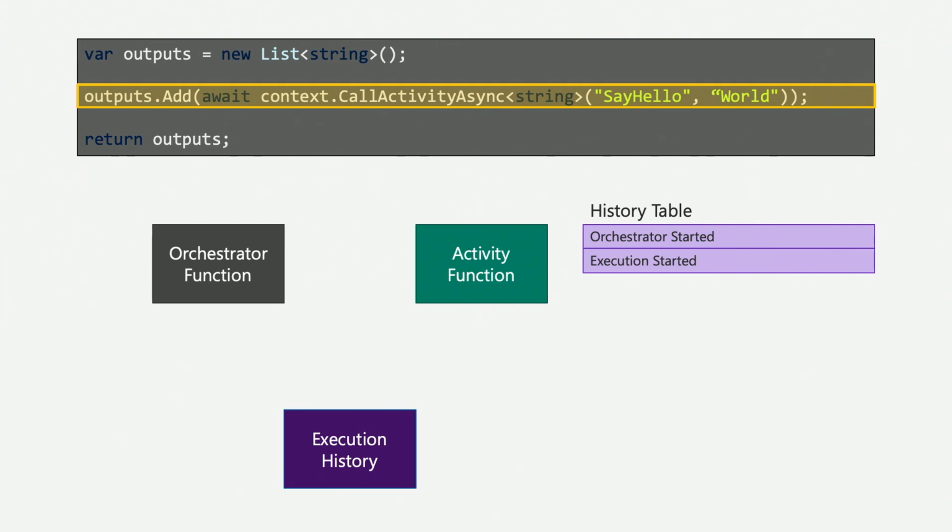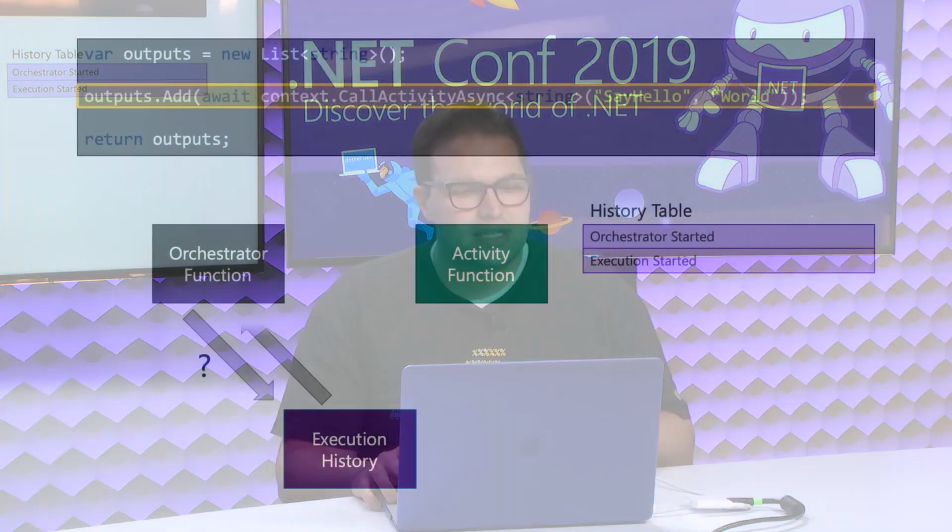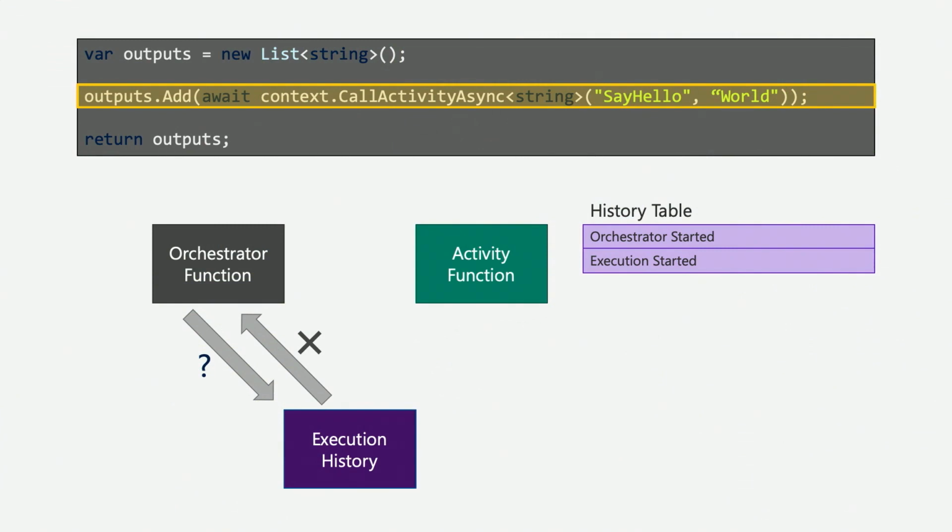Now, as I mentioned, because it might be resuming from a previous state, it might have crashed from a previous state, the first thing it's going to do is it's not actually going to evaluate this code. It's going to go ask durable functions, and it's going to say, hey, have I already done this? Have I already said hello to world? So in this case, the durable function asks the execution history. And it's like, hey, have I already said hello to the world? And the execution history is like, no, you haven't done this yet. It's like, okay, cool. I know that's what I need to do then.